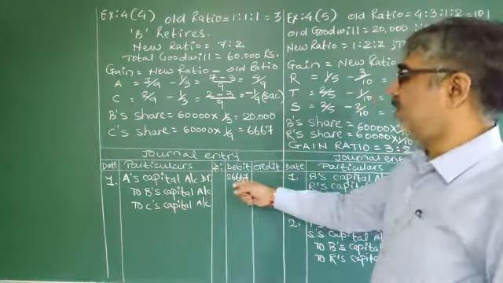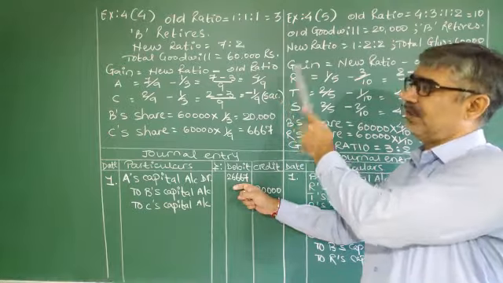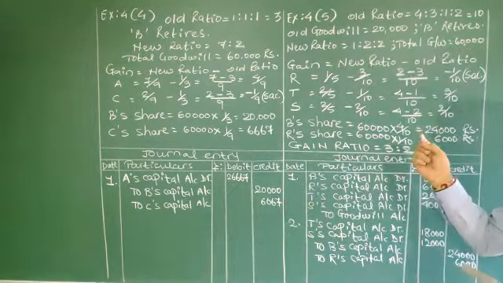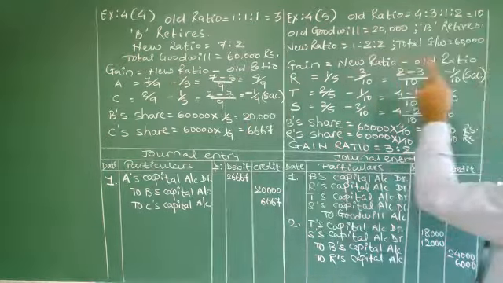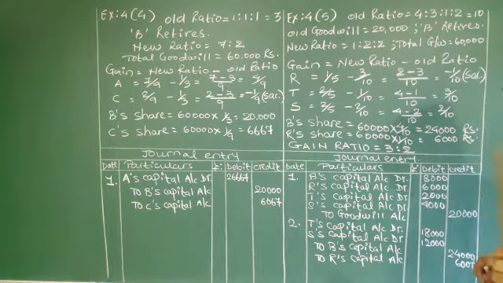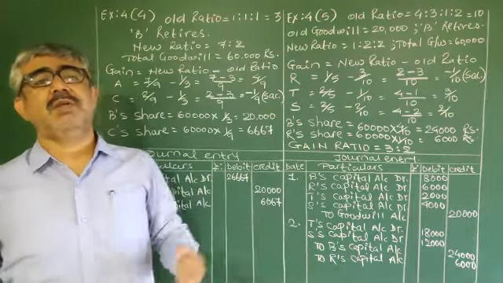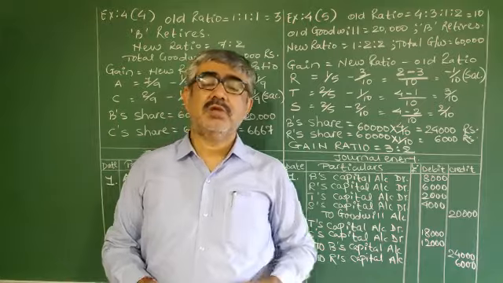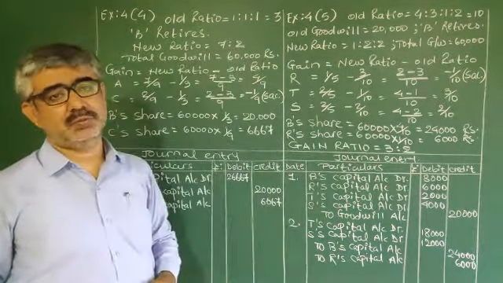So the entire amount is debited to only one partner who is gaining. That is A. But in this question, you feel that over here one partner is sacrificing, over here also one partner is sacrificing. What is the difference? Why did they give this question? If the same conditions were there in both questions, they would not give this question. So that's what you must decide. What is the difference between these two?